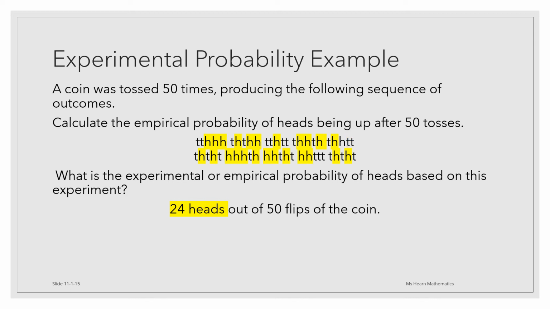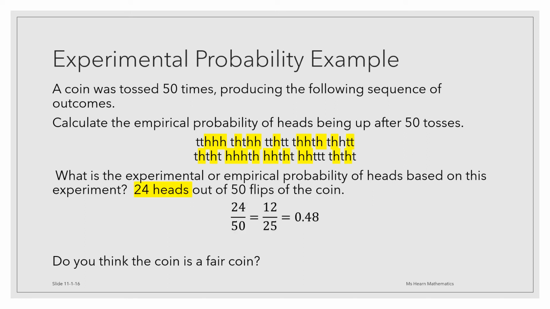and it turns out that it occurs 24 times. Since 24 out of 50 flips of the coin were heads, the empirical probability of heads is 24 over 50, which reduces to 12 over 25, or in decimal form, if you divide 12 by 25, you get 0.48. So do you think the coin is a fair coin?